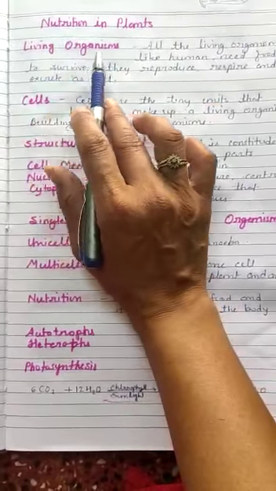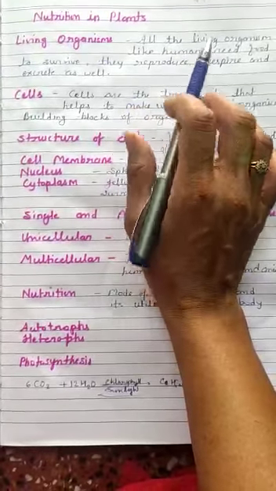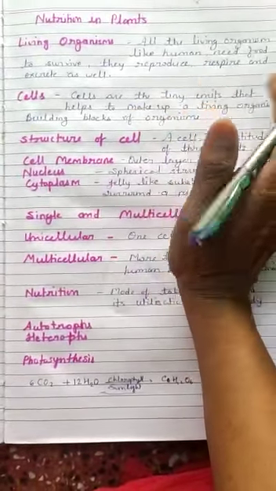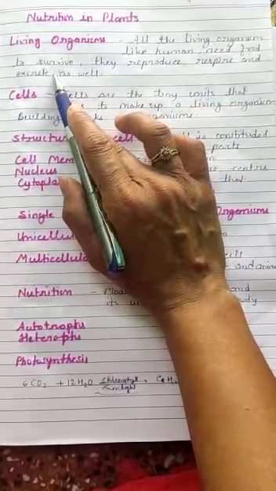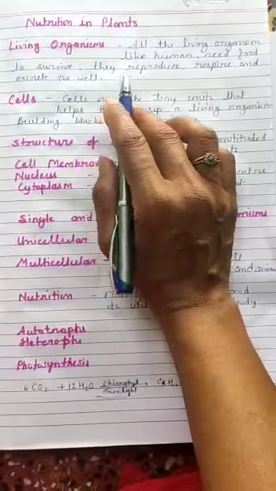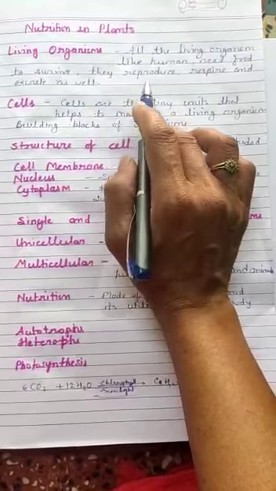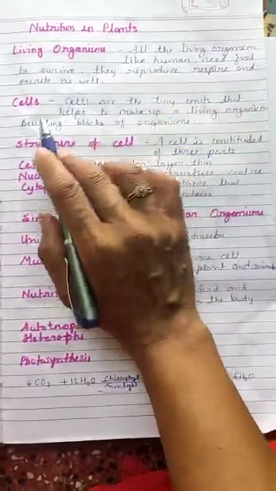At first I want to explain living organism. All the living organisms, whatever it is, human, plant or any other animals, they need food to survive because they want energy, and from food we get energy. They reproduce, they respire, they excrete as well, and so many other functions that they perform.